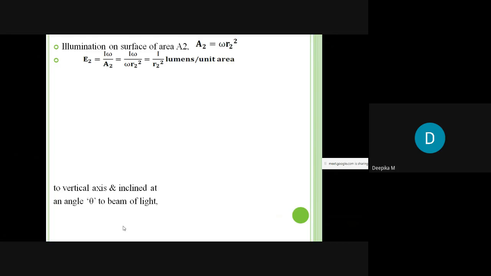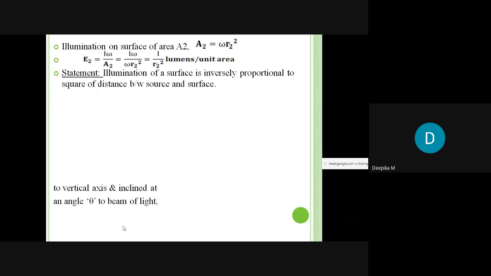So how can I define this? The statement will go in this way: illumination of a surface is inversely proportional to the square of the distance between the source and the surface. And this completes the first law, that is inverse square law.